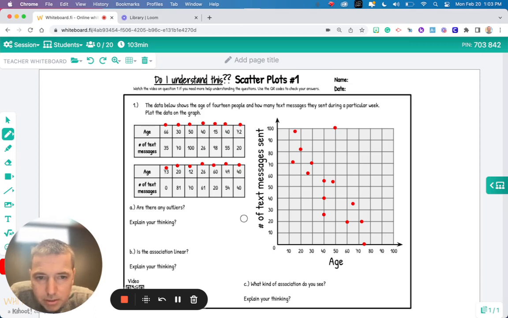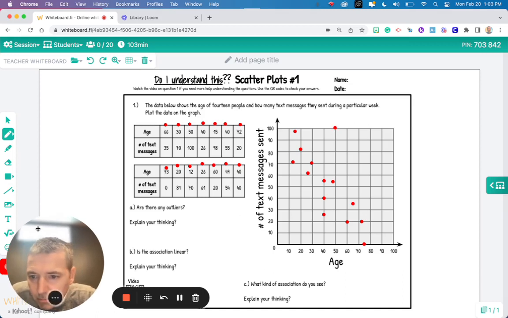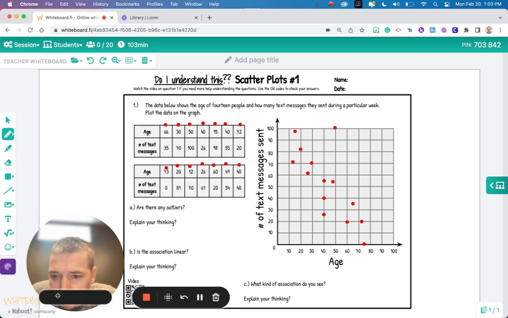Are there any outliers? Yeah, this one up here, I'm going to change the color. This one up here, it's kind of all by itself, right? So I definitely think that's an outlier. It's someone in their 50s, but they sent a lot of text messages. Most people around that age did not send that many text messages. So that's our outlier. Are there any outliers? We'd say yes. Explain your thinking. That person sent many more text messages than the other people their age.